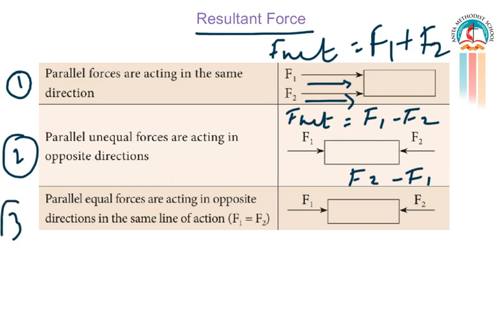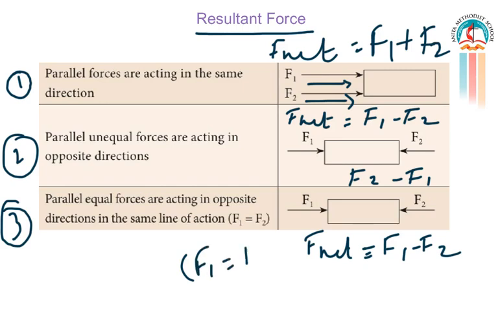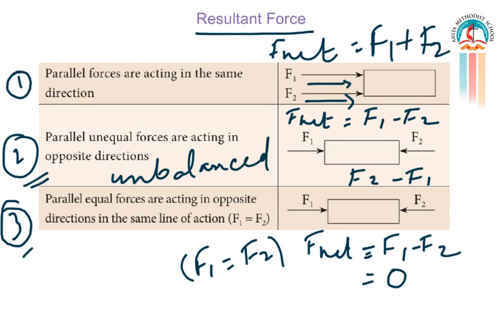And in the third case, two forces are acting parallel to each other and they are equal. So the net force will be, since F1 and F2 are equal, F1 minus F2. Since F1 is equal to F2, it will be equal to 0. So in case 2, the resultant force is not equal to 0, so they are called unbalanced forces. And here in case 3, the resultant force is equal to 0, so they are called balanced forces.